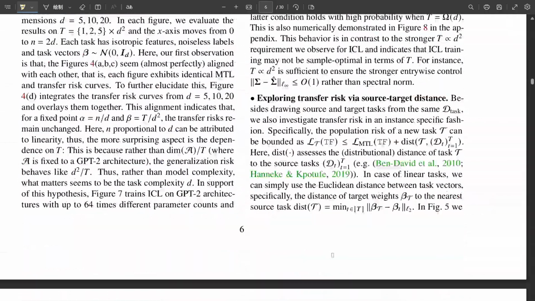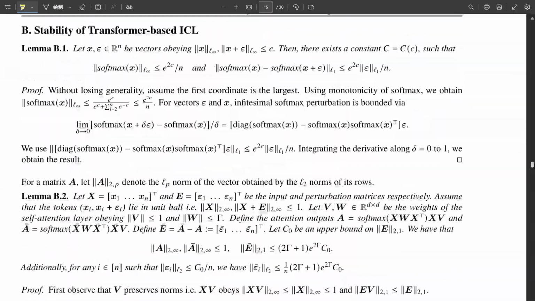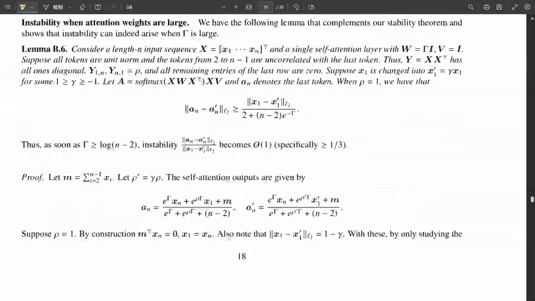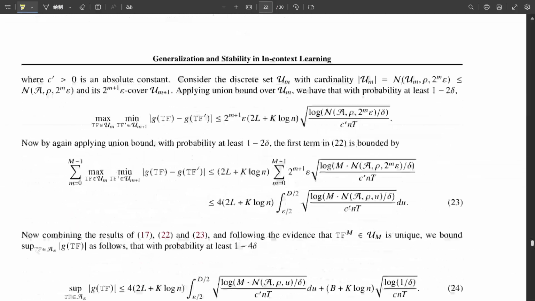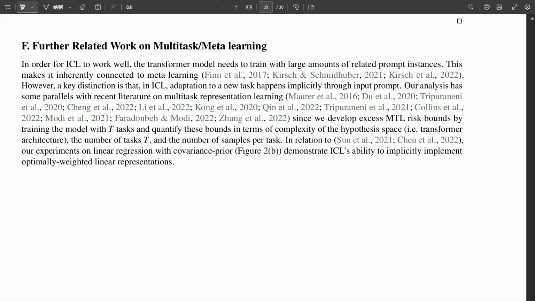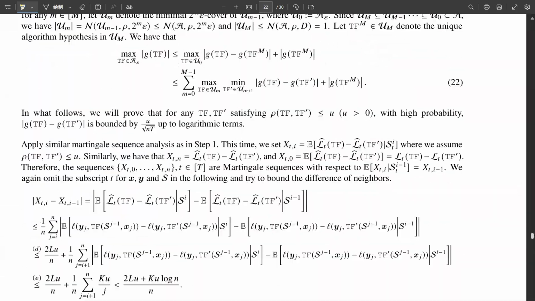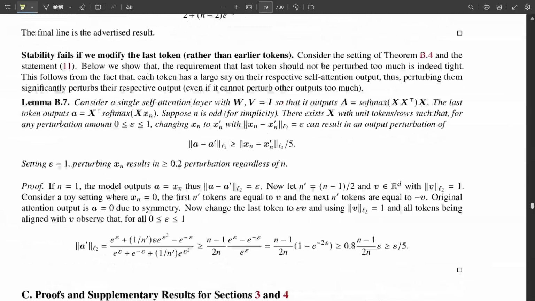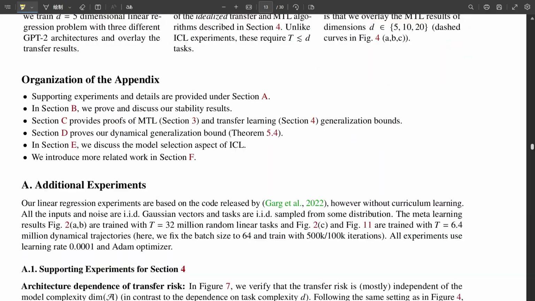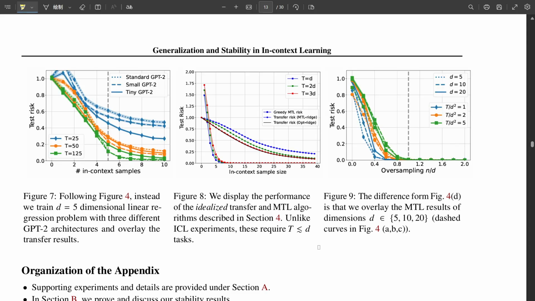While the model size didn't seem critical for transfer, the number of source tasks needed during the initial meta-training phase seemed surprisingly large. How large? It seemed to scale roughly with d squared, where d is the input dimension of the tasks. Okay, and why is that a puzzle? Because more idealized theoretical learning algorithms often only require a number of tasks proportional to just d, not d squared, to achieve good transfer. So ICL seems to need quadratically more task examples during its initial training to learn how to generalize broadly compared to what theory might suggest is optimal. That seems to be the implication, yes.